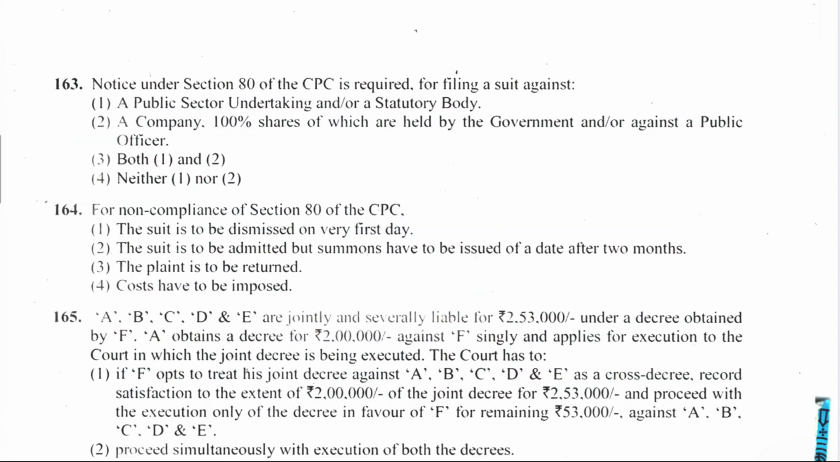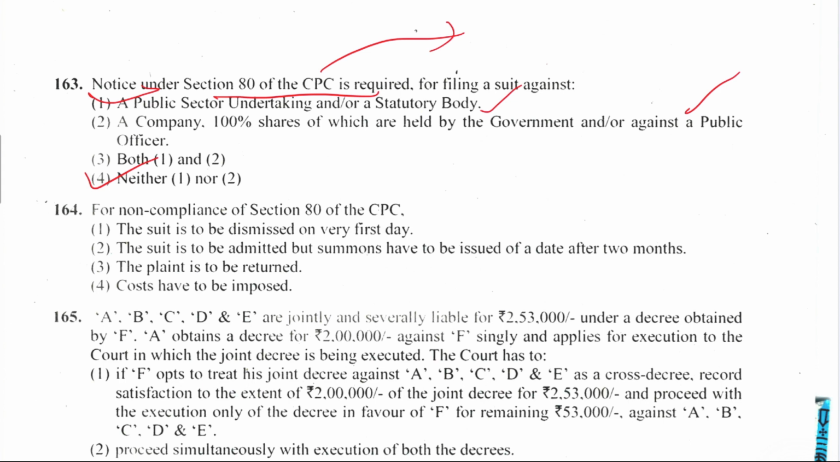163. Notice under Section 80 of CPC is required for filing a suit against a public sector undertaking and a statutory body. Option 2, a public company 100% of shares of which are held by the government, or against a public officer, both option 1 and 2, or neither option 1 nor 2. It is neither of 1 or 2. Why? Because under Section 80 of CPC, notice to a government body is not required. So, these both are government bodies, so it is not required.